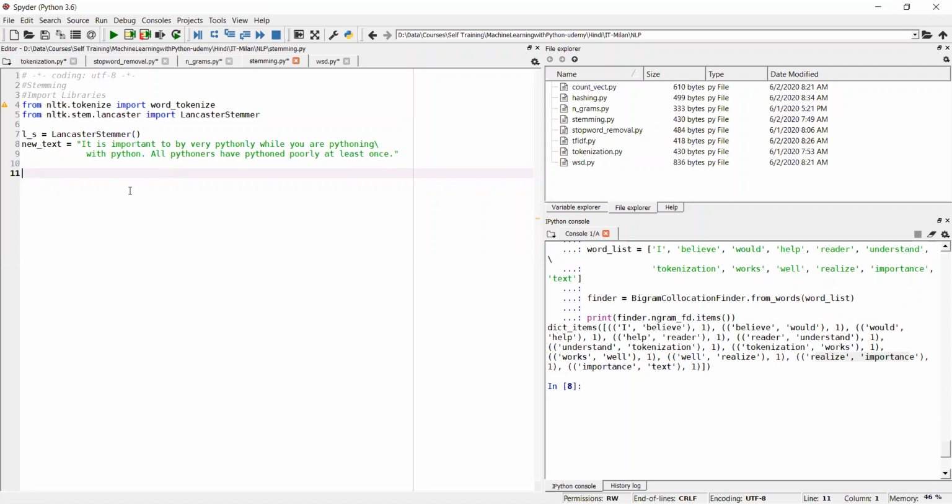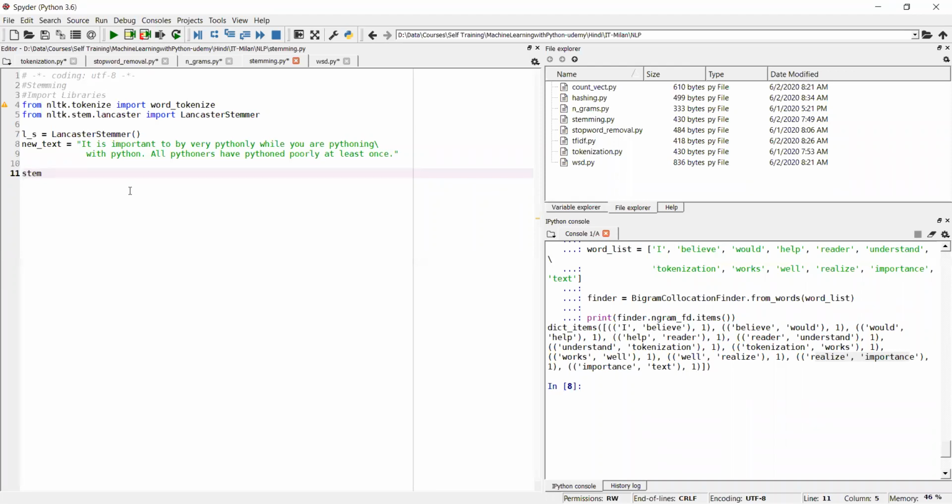Here you can see that the root word is Python. There are many forms of Python we have used here. So we'll try to apply stemming and see if it is able to separate the root word.